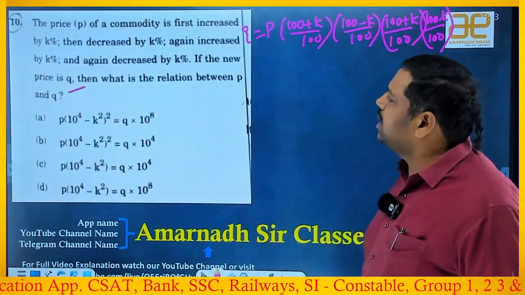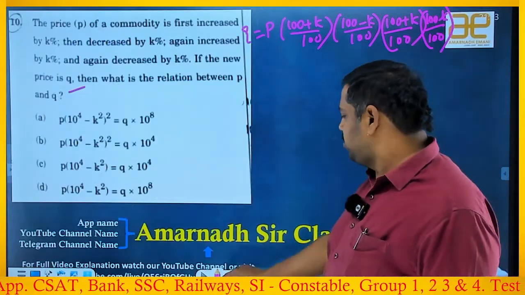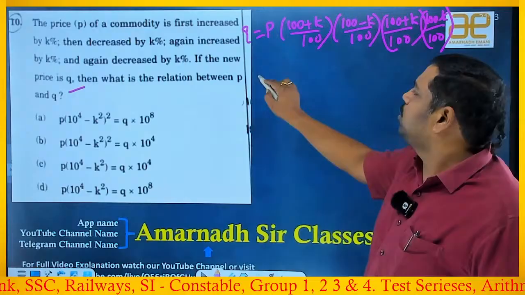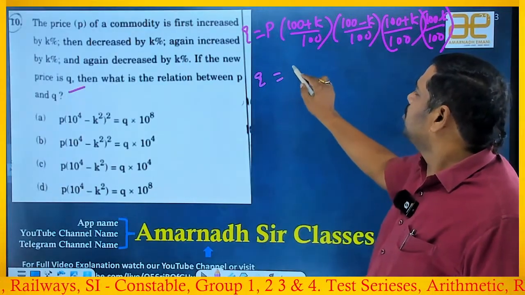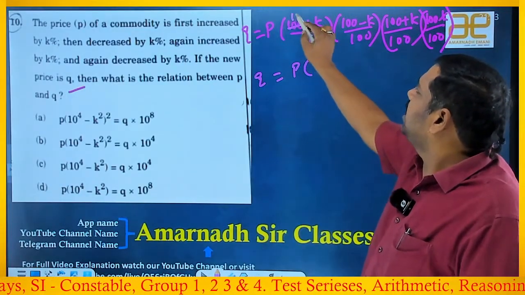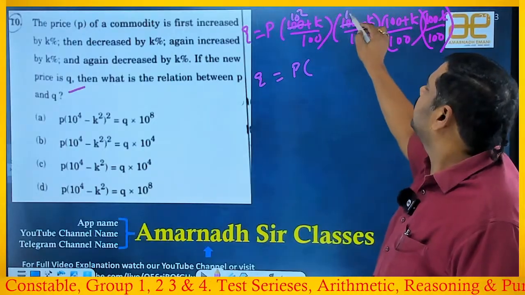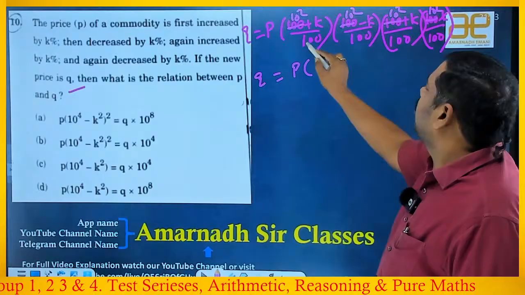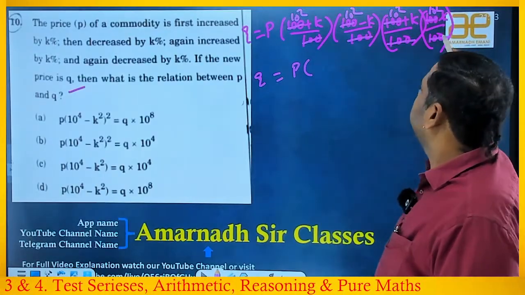Then what is the relation between P and Q? What is the relation between P and Q he is asking? Okay, the relation between P and Q means Q is equal to P into, here observe that I can write this as 10 square, 10 square, 10 square, 10 square in the denominator also. 10 square four times means 10 power 8.